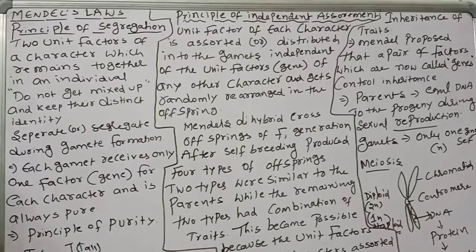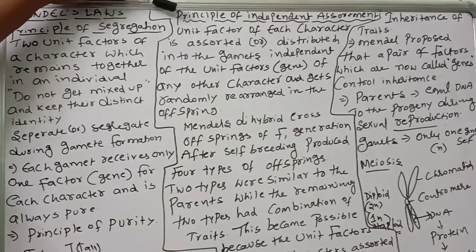Principle of purity: capital T, small t, they are not mixing. At the time of gamete formation, capital T separates, small t separates. Again they will enter into the next generation, capital T, small t, like that only. So this is called the principle of purity. Equal factors, equal frequency in the female and male gametes. That is called the principle of segregation.